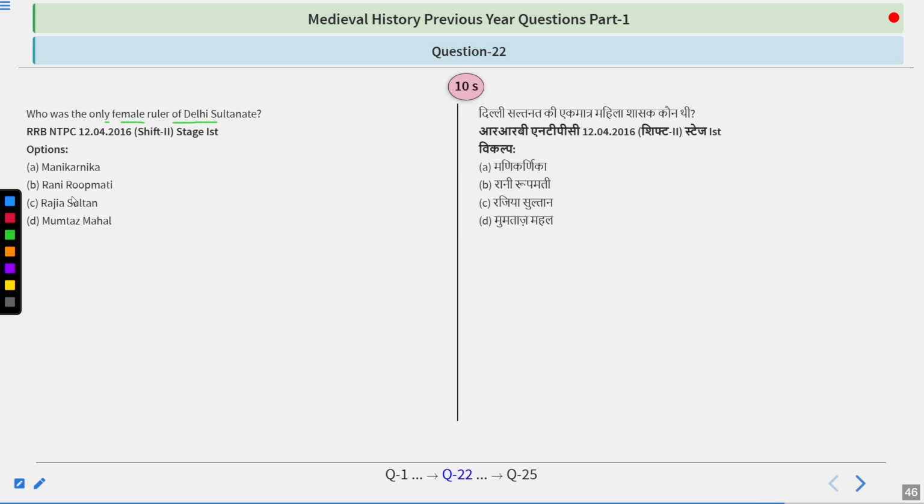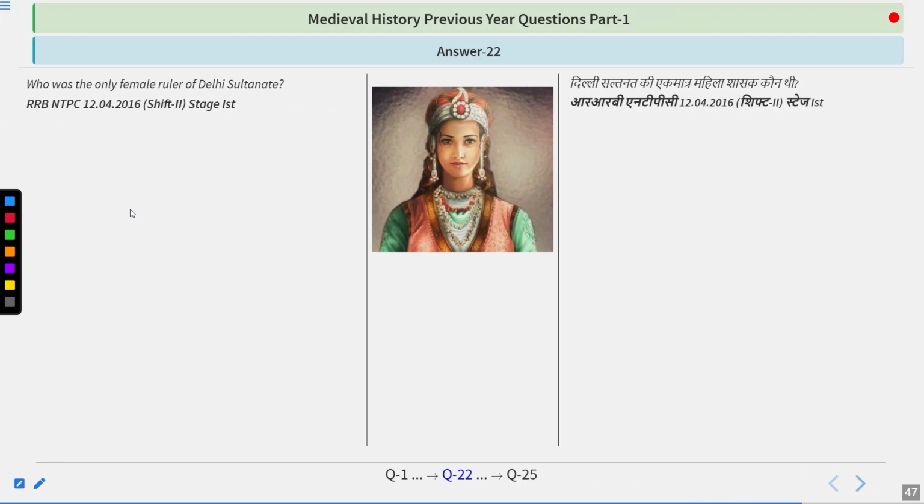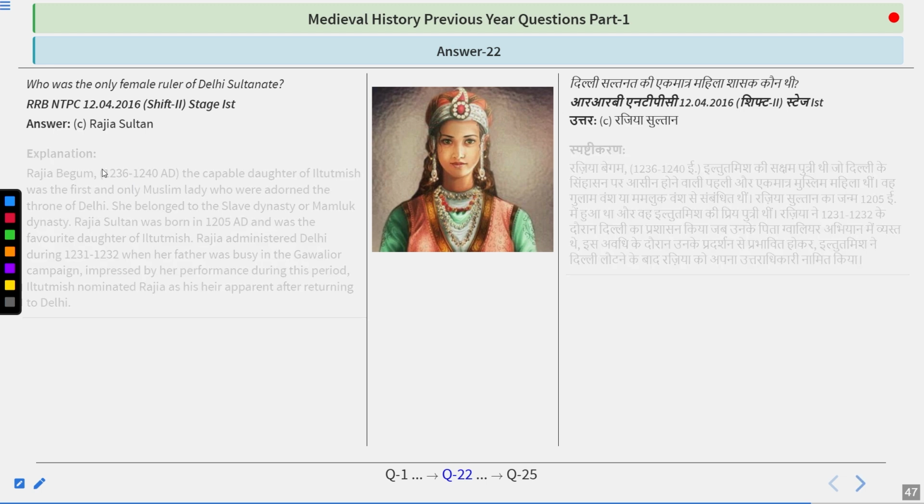Who was the only female ruler of Delhi Sultanate? Very simple. Try to find out the answer. And I hope we just did this question. The answer was in front of you. So the answer is Razia Sultan.